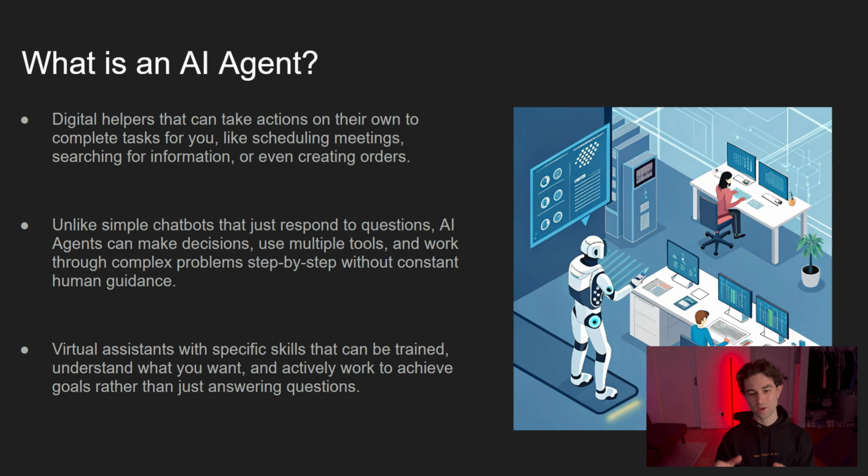So first things first, what is an AI agent and how is it different than a chatbot? Well, an AI agent is more of a digital helper that can take actions on its own to complete tasks for you, like scheduling meetings, searching for information, or even creating orders. Maybe a common use case would be you have a big e-commerce store with a lot of traffic, and you're selling a product that isn't easy to sell, and people have too many questions. They don't really know exactly what to do with this product. Well, you have an agent pop up and it'll answer any questions immediately, trying to guide the user to purchase the product and making sure that all their questions are answered immediately.